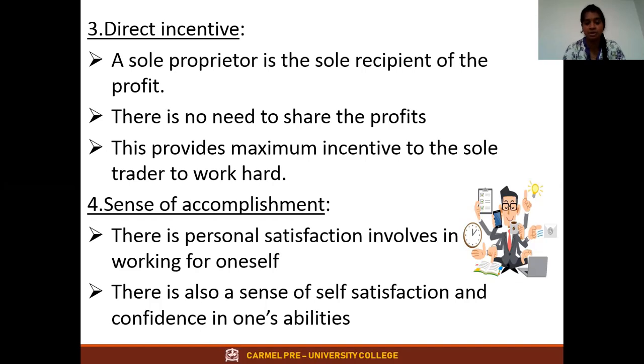Next is sense of accomplishment. Students, what do you mean by sense of accomplishment? It is nothing but sense of belongingness. Let me go with one example. I will ask you to write down all the notes, and I will give you some phrases. If your handwriting is very good, you will write very neatly. Yes or no? So if you start writing in your books very neatly, that is called sense of accomplishment, because of the sense of belonging. Yes, it is my book, let me maintain it neatly.